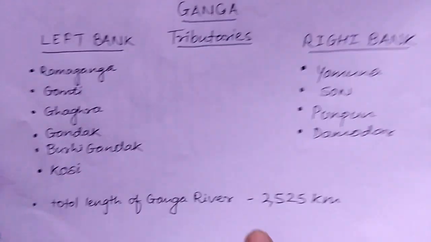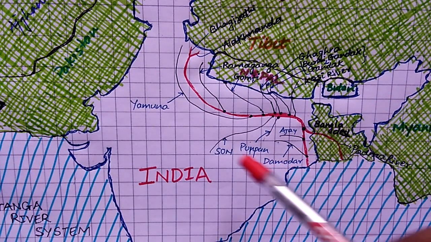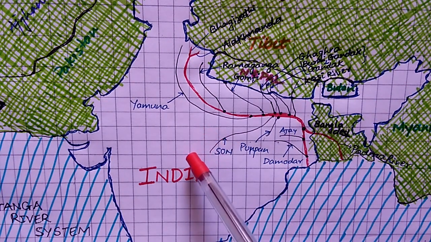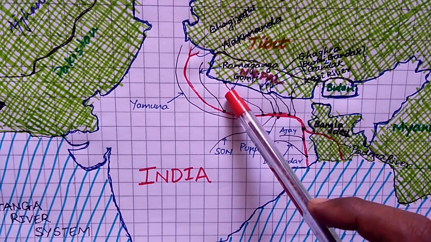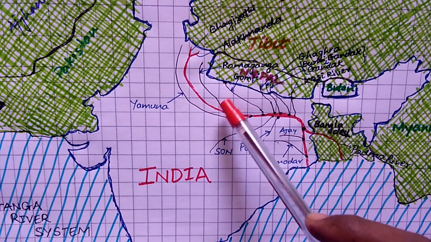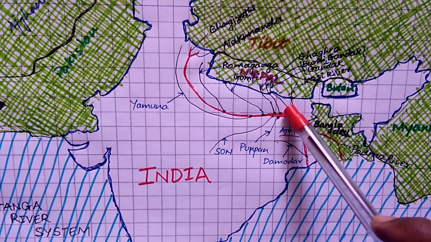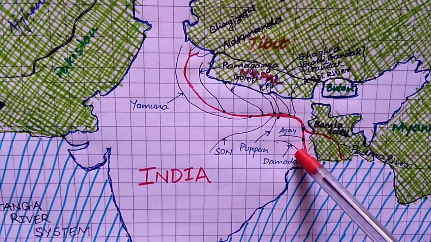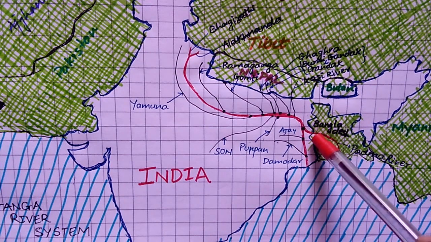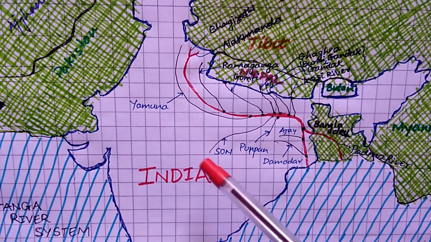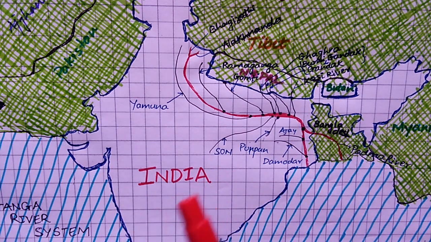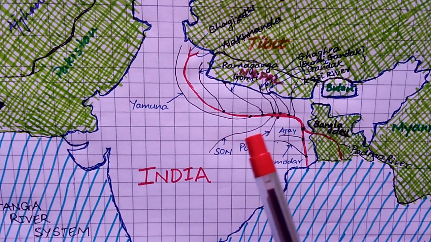For detailed information, you can go to all my videos from part 1 to part 4b. Part 1 is the Uttarakhand Ganga river system, part 2 is the UP Ganga river system, part 3 is the Bihar Ganga river system, and part 4 is the West Bengal Ganga river system. Part 4a and part 4b belong to the West Bengal Ganga river system, and this one is part 5, which is a brief knowledge about the Ganga river system.